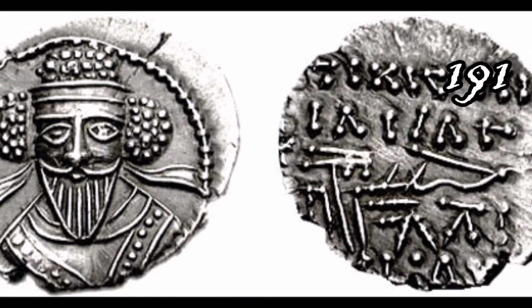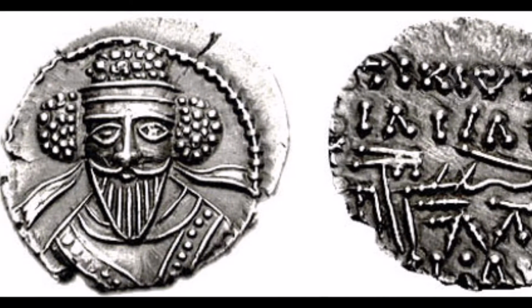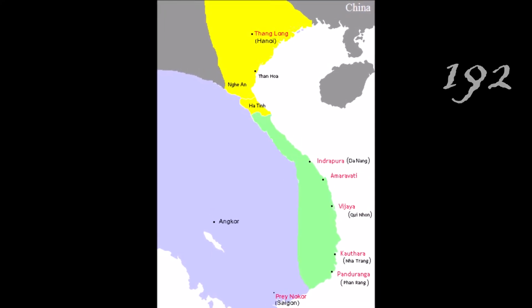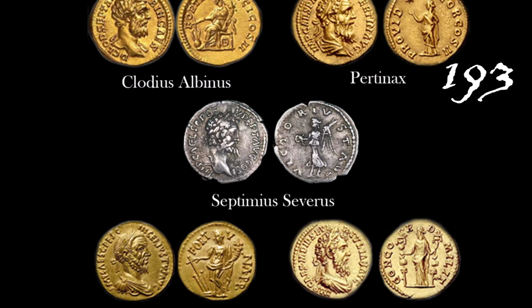Vologases V succeeds Parthian throne after father's 44-year reign. The kingdom of Champa begins to control south and central Vietnam. The year of the 5 emperors, with Septimius Severus the ultimate victor.